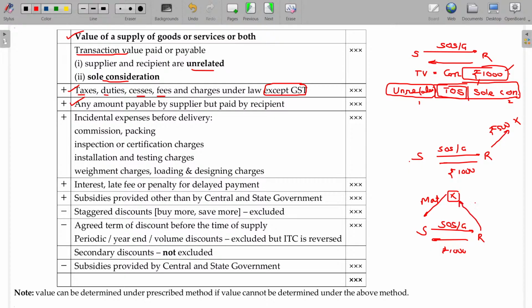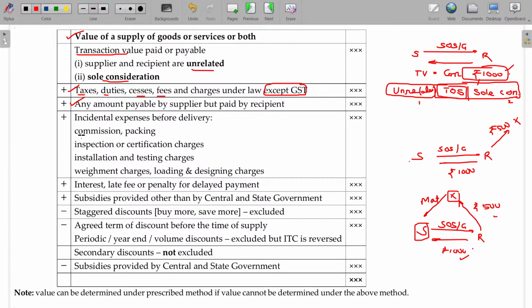Sir, you go and pay this 500 rupees. Now what is the consideration value? 1000 plus 500, 1500. This material payment should be done by the supplier because he only procured it, but if he asks the recipient to pay for any dues payable by the supplier, then that will also form part of the consideration. So 500 plus 1000, 1500 will be the value.